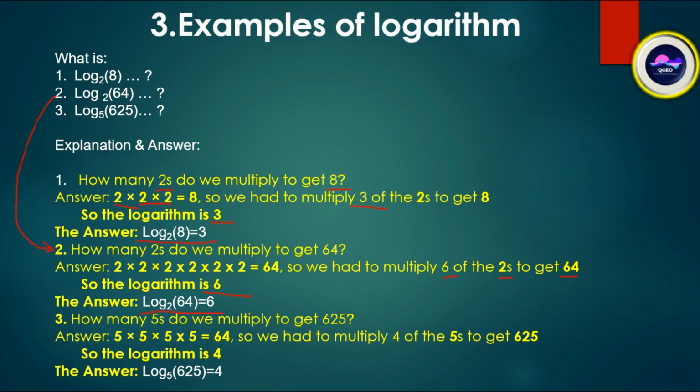In question 3, log 625 base 5 is equal to what? The question asks how many 5's do we multiply to get 625? The answer is 5 into 5 into 5 into 5 is equal to 625.